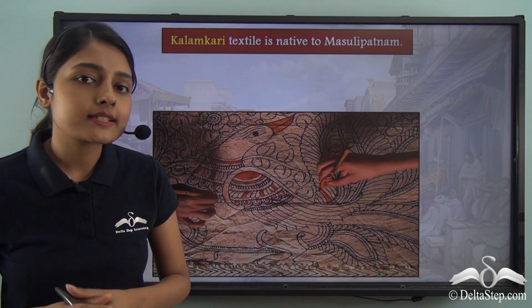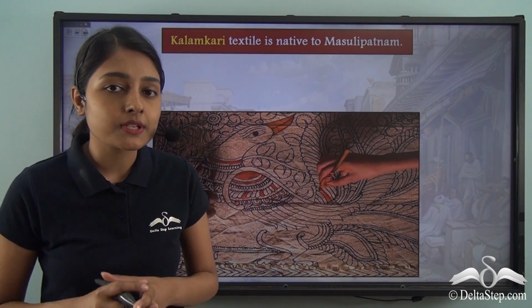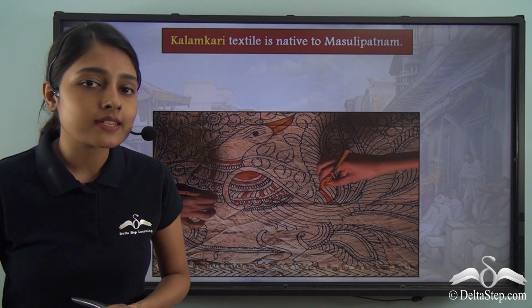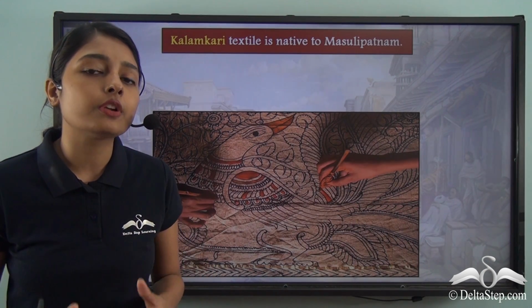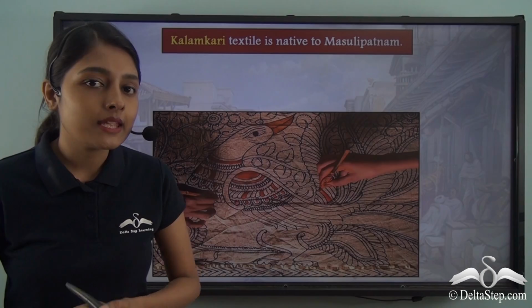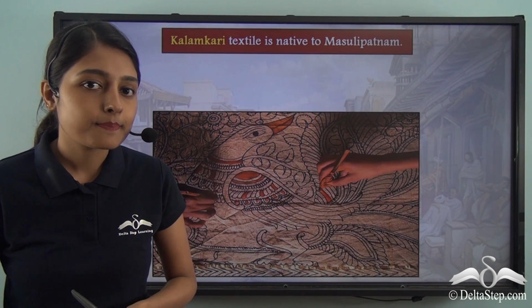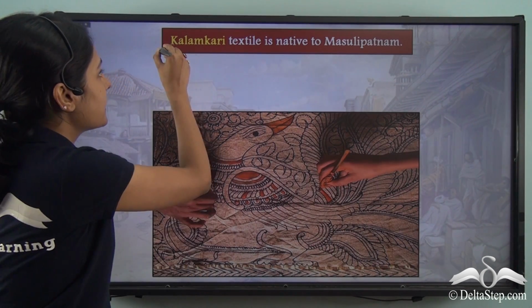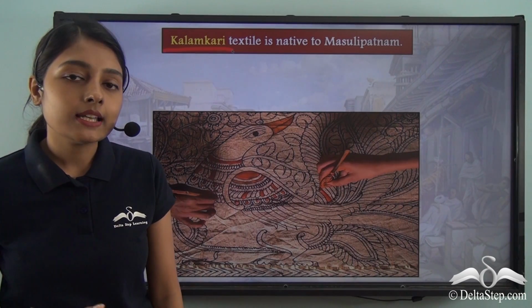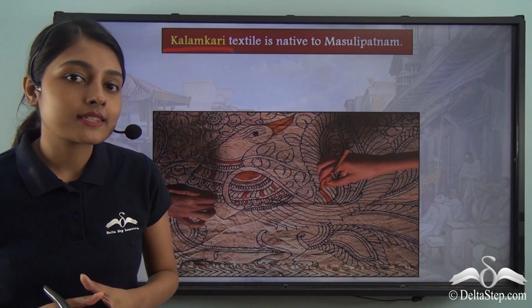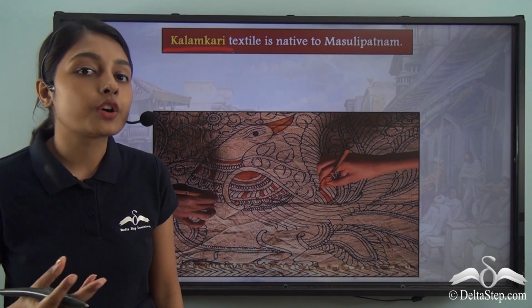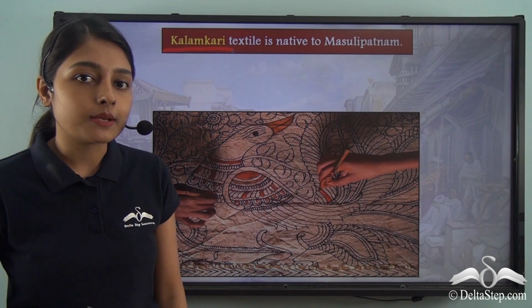Of the various kinds of textiles that were produced in Masulipatnam, one textile type was and still continues to be very popular across the world. Can you name that textile type? It is known as kalamkari. So this kalamkari textile is native to Masulipatnam, which means that the kalamkari textile originated from Masulipatnam.